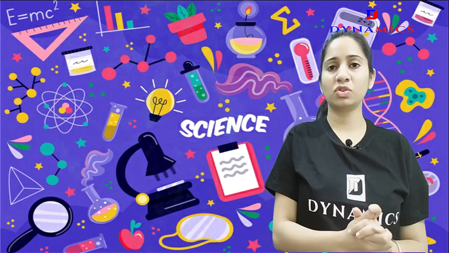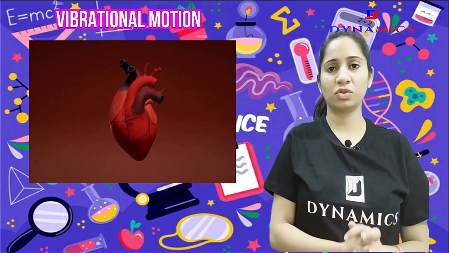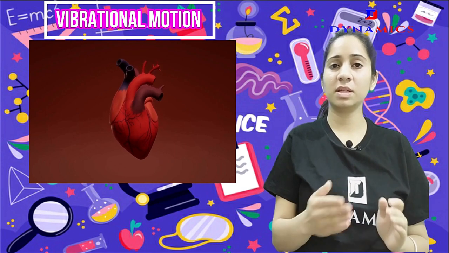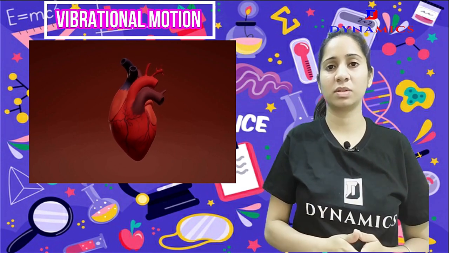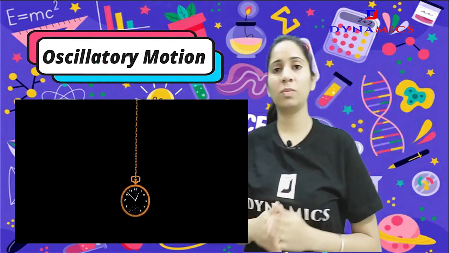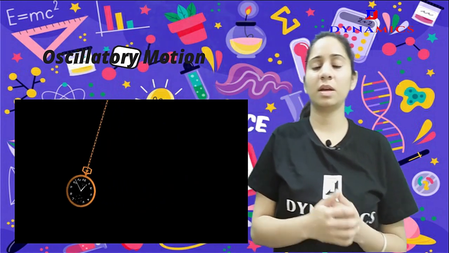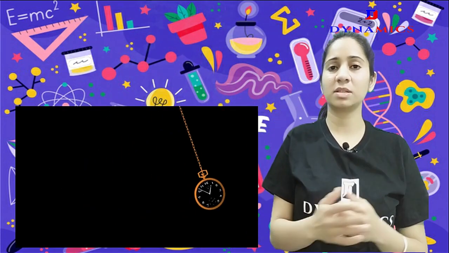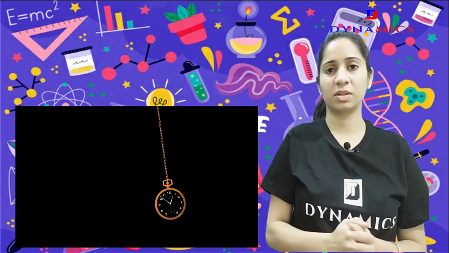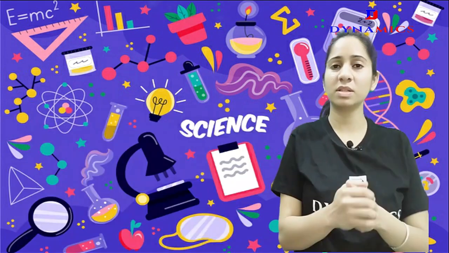Third type of motion is vibrational motion. For example, our heart pumps. This is an example of a vibrational motion. Fourth one is oscillatory motion. The oscillatory motion is a to and fro motion. We can understand it by taking an example of a pendulum which moves in a to and fro direction. So it is an oscillatory motion.